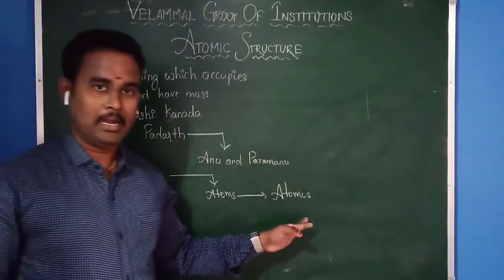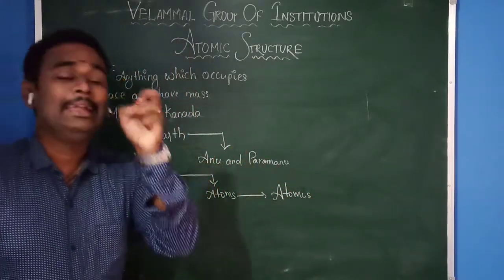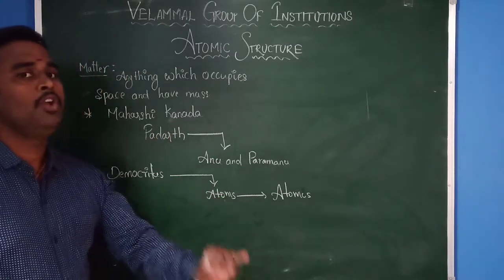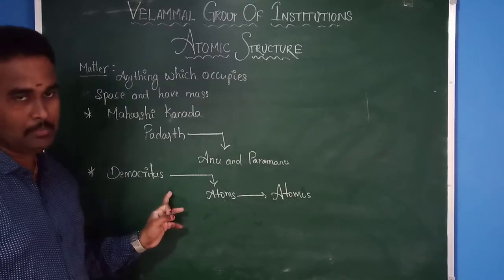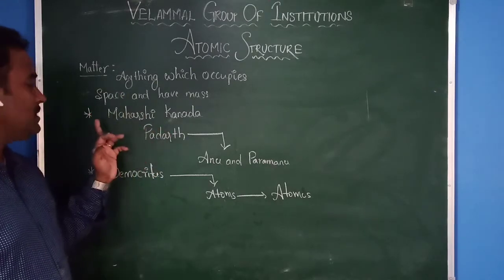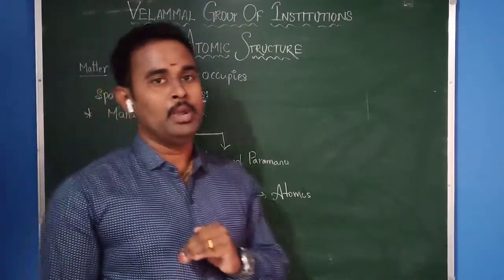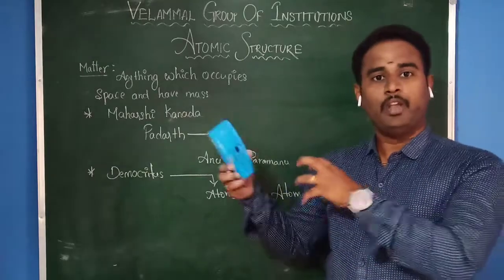Atomos, in the Greek language, means indivisible. That means the atom is the smallest particle present inside matter, according to the scientist Democritus. But according to the philosopher Maharshi Kannada, it is Anu and Paramanu. This is the explanation given by some philosophers.